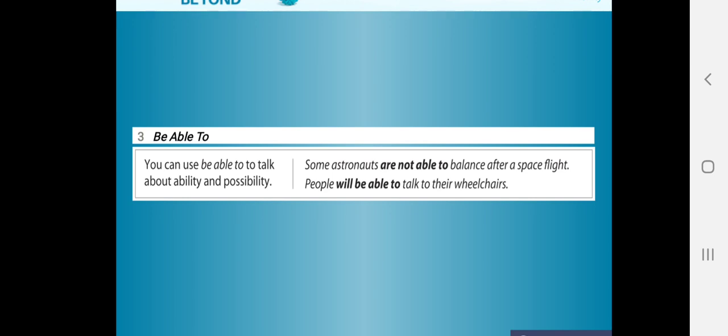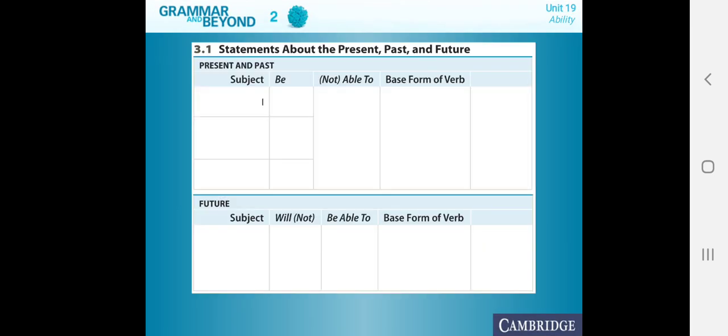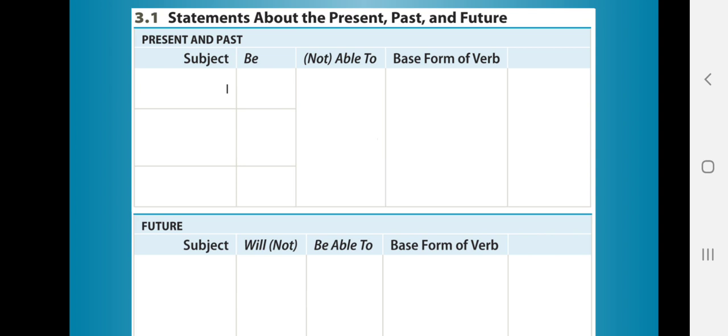Okay, let's take a look at the patterns we follow to create sentences with able to. Now, we have statements about the present, past, and future. First, we need a subject every time, right?